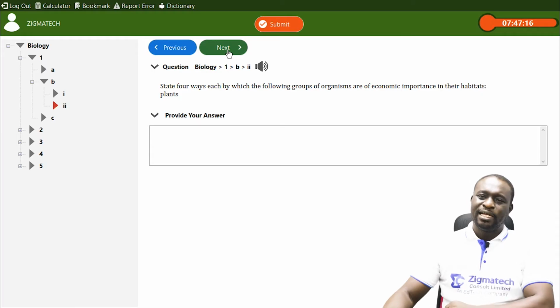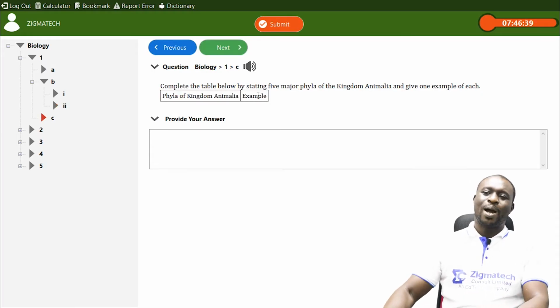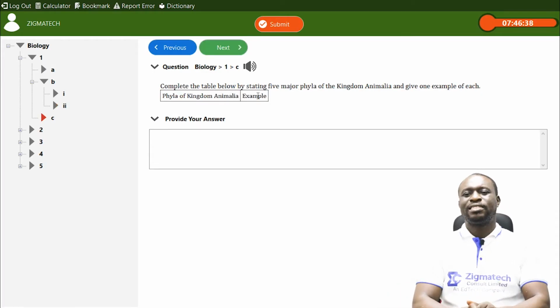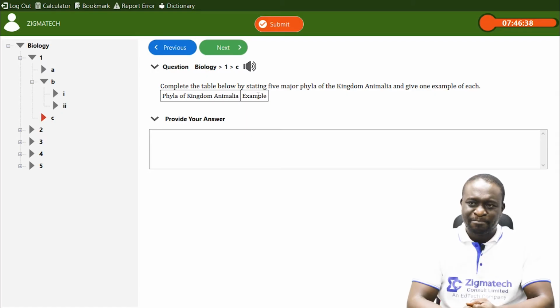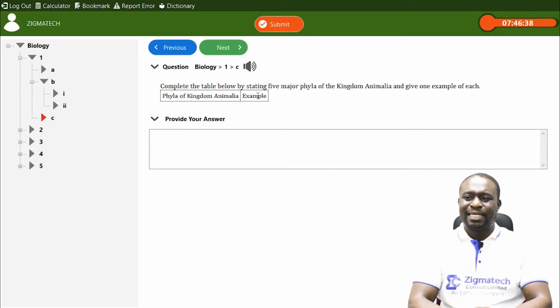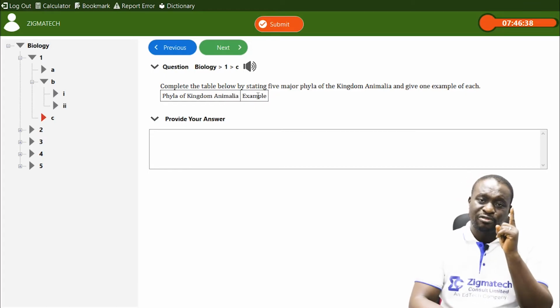Now let's move ahead. Next question. That is 1C. And 1C says, complete the table by stating 5 major phyla of kingdom Animalia and give one example of each. Give one example of each.